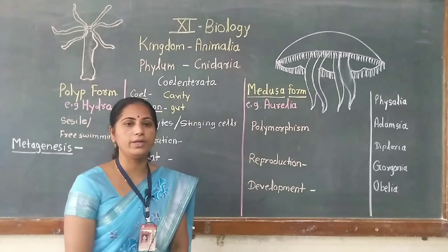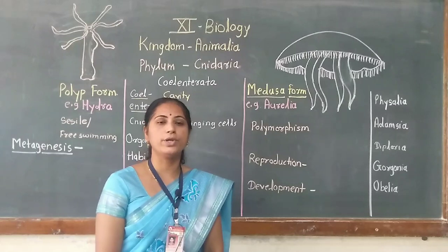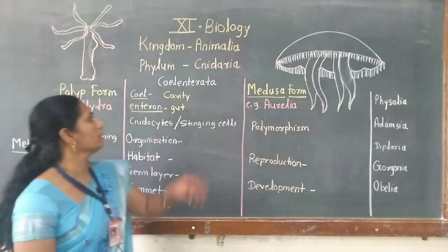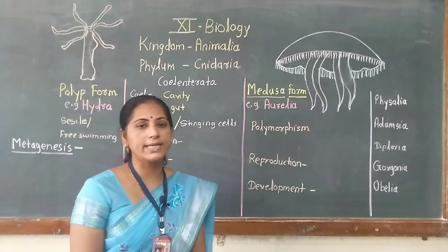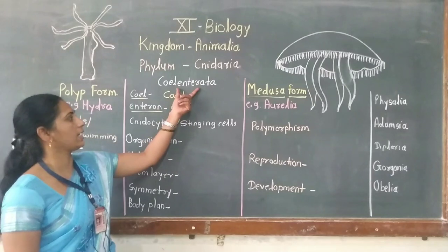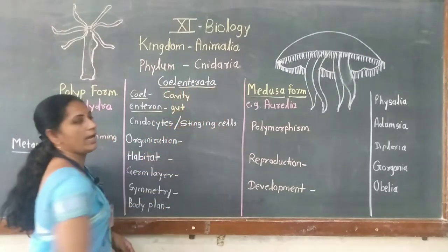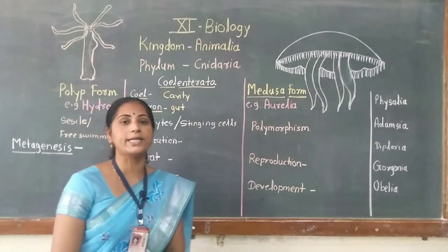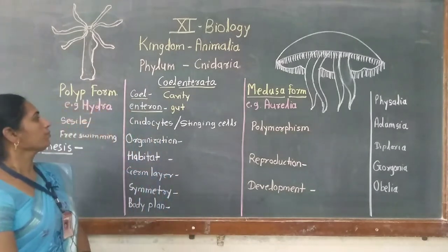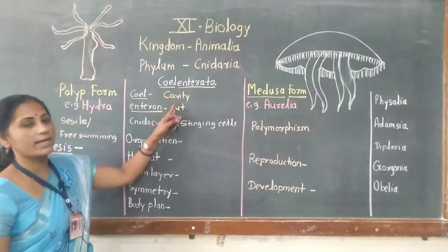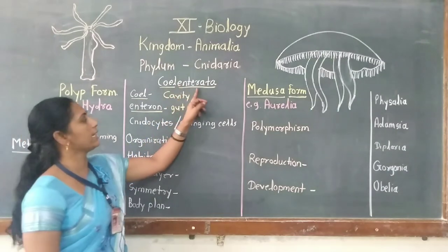In the previous video we studied the classification of animals, in which you learned the characteristics of phylum Porifera from kingdom Animalia. Now in this lecture we are going to learn about the next phylum, phylum Cnidaria. This phylum is also called Coelenterata. What is the meaning of Coelenterata? Coelenterata means a cavity is present inside the body, and this cavity is called the coelenteron, or gastrovascular cavity. So in this animal a gastrovascular cavity, or coelenteron, is present, therefore the name is Coelenterata.